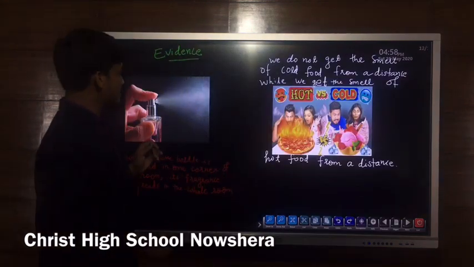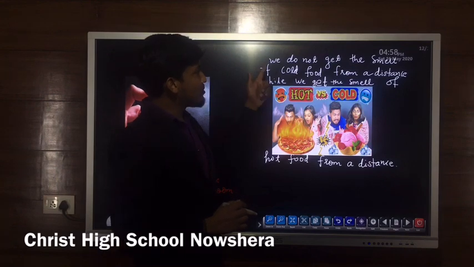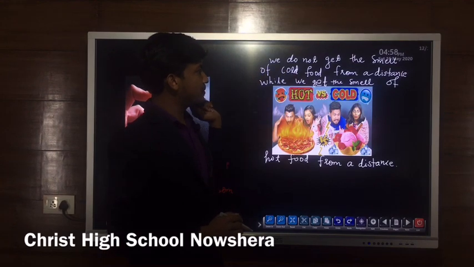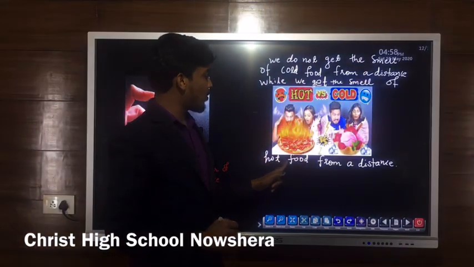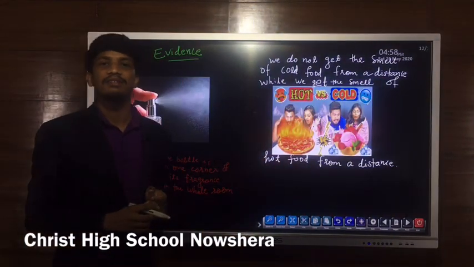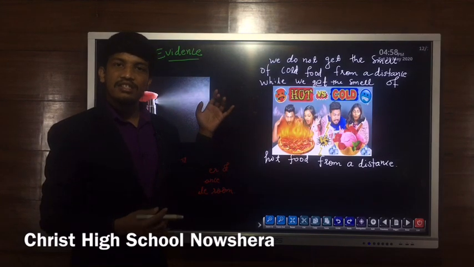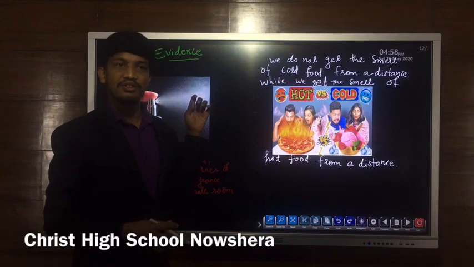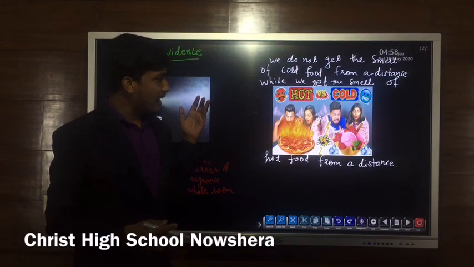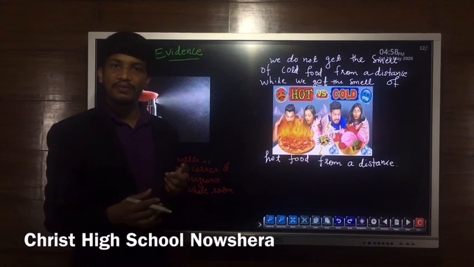We can consider an example for this: we do not get the smell of cold food from a distance, while we get the smell of hot food from a distance. Suppose your mother is making food in the kitchen and you get the smell. How do you get the smell? Because the smell is in the form of gas.